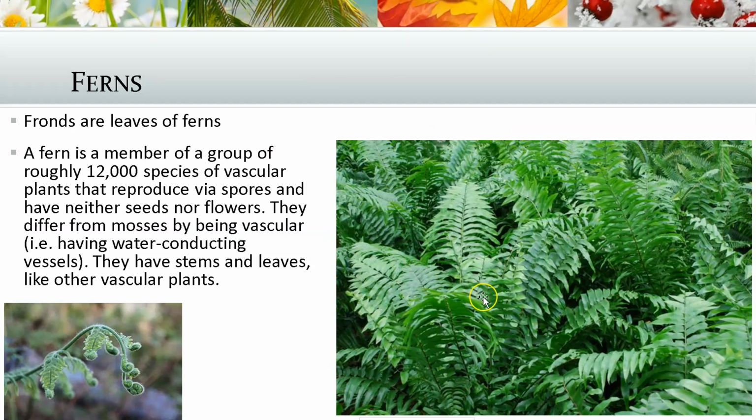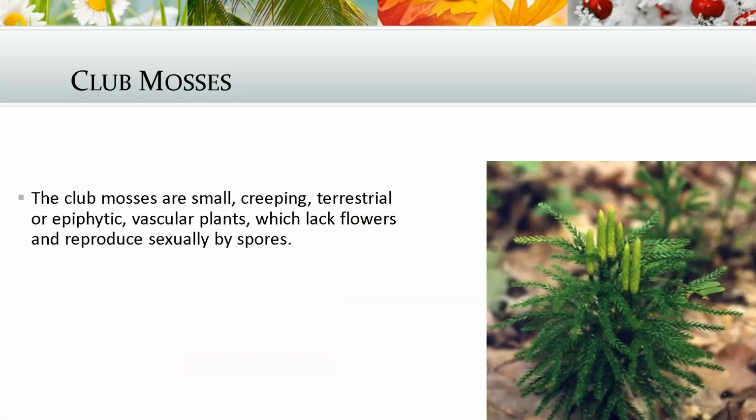You've seen ferns in Florida. This is an example of a fern found in Florida. Ferns are all over the place in Florida. Ferns are an example of a vascular seedless plant. They do not make seeds. Club mosses are another example of a vascular seedless plant, reproducing by spores only.